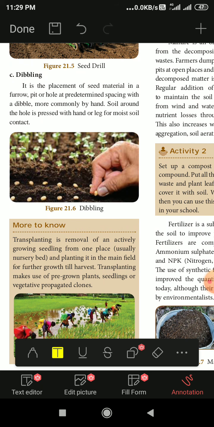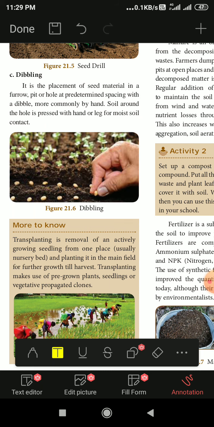Transplanting is the removal of an actively growing seedling from one place to another. When it is growing very thickly, it can be transplanted from one area to another in a proper way, so that the plants will be easily distributed throughout the fields.